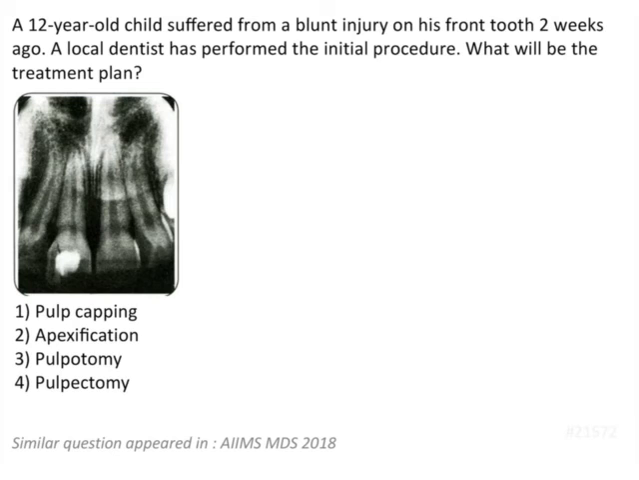Now this is an application-based question on trauma. Here they are asking us that a 12-year-old child has suffered from a blunt injury on his front tooth 2 weeks ago. A local dentist has performed an initial procedure, and what will be the treatment plan going forward? Now such kind of application-based questions are asked repeatedly in the examination nowadays. And a best way to answer this is by elimination.